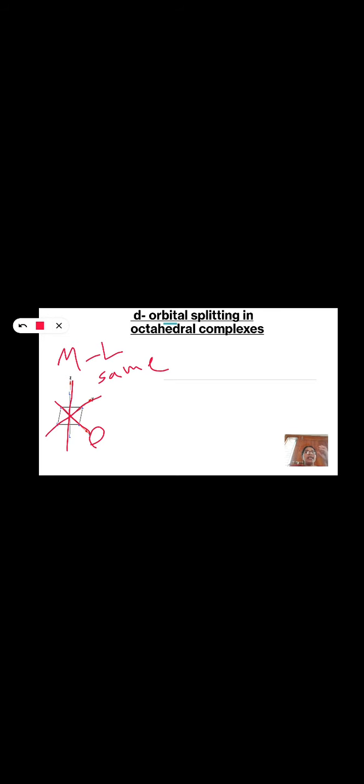First, the metal ion has empty d orbitals. Before the ligands approach, the metal is surrounded by the crystal field, an electrical field formed around the metal ion. So in this regular octahedral geometry, before the ligands approach, the free metal atom has 5 d orbitals: dxy, dxz, dyz, dx square minus y square and dz square.